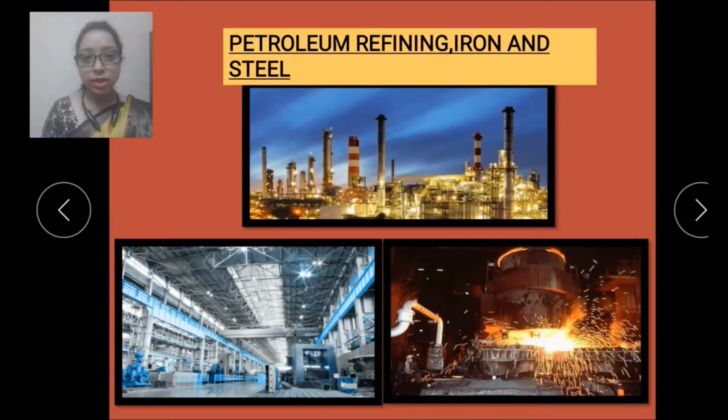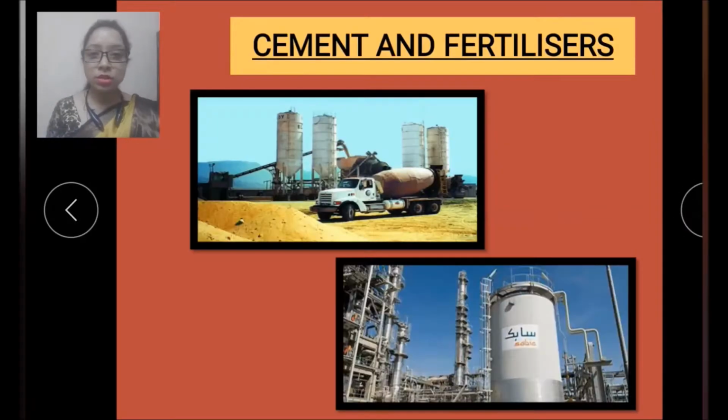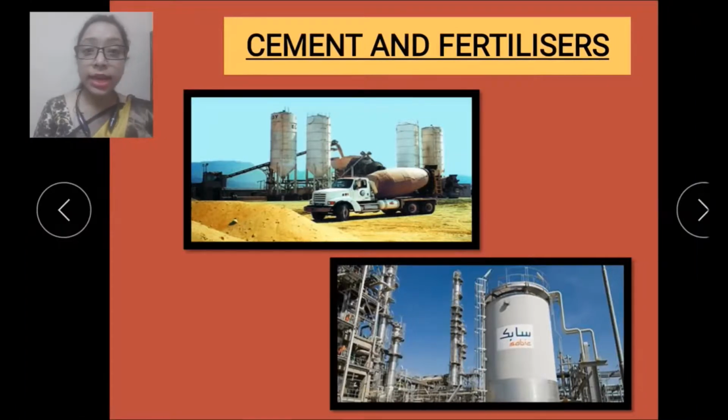Now let's see next. So here there are some more industries in Saudi Arabia. They are cement and fertilizer industries. And these industries also increased the prosperity and the wealth of people in Saudi Arabia.